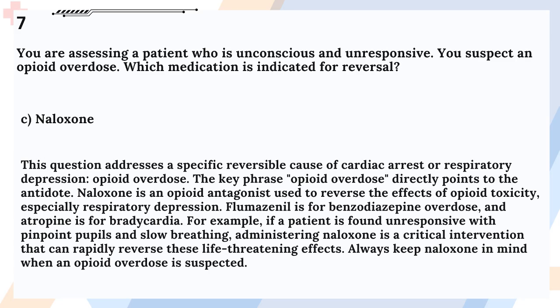Answer: C. Naloxone. This question addresses a specific reversible cause of cardiac arrest or respiratory depression, opioid overdose. The key phrase opioid overdose directly points to the antidote. Naloxone is an opioid antagonist used to reverse the effects of opioid toxicity, especially respiratory depression. Flumazenil is for benzodiazepine overdose, and atropine is for bradycardia.